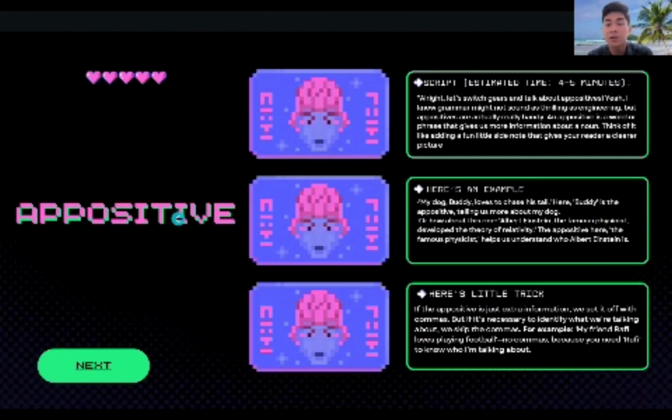So we will move to the next material, the second material, appositive. Right. Let's switch gears and talk about appositives. I know grammar might not sound as thrilling as engineering, but appositives are actually really handy. An appositive is a word or phrase that gives us more information about a noun. Think of it like adding a fun little side note that gives your reader a clearer picture.